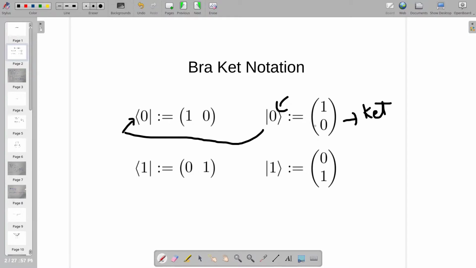Well, what is Hermitian conjugate? In layman's terms, a Hermitian conjugate is nothing but the transpose of the matrix associated with this vector, with each value replaced by its complex conjugate. This can be easily seen here: if the ket notation of 0 is [1 0], then the bra notation is nothing but the transpose, which is [1 0] again, because these are real values. So the complex conjugate will be nothing but the same values.